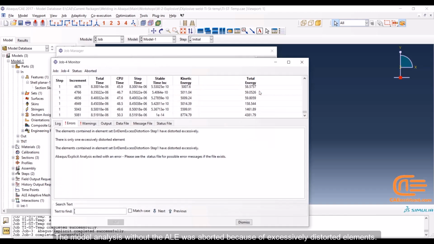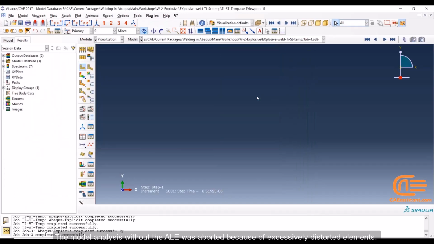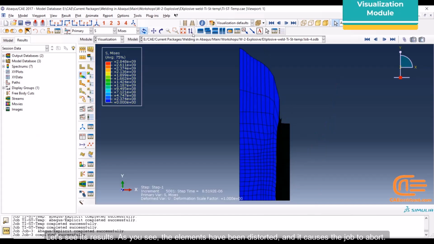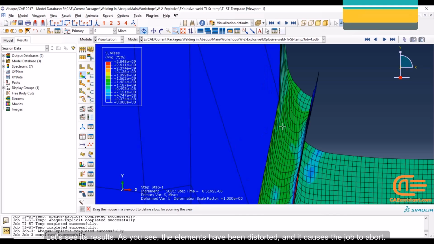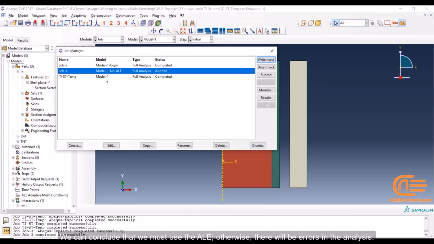The model analysis without the ALE was aborted because of excessively distorted elements. Let's see its results. As you see, the elements have been distorted and it causes the job to abort. We can conclude that we must use the ALE, otherwise there will be errors in the analysis.